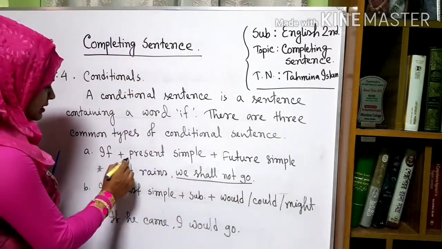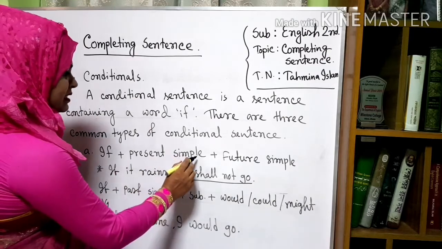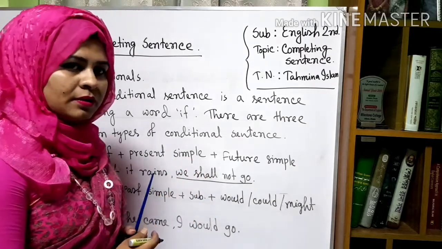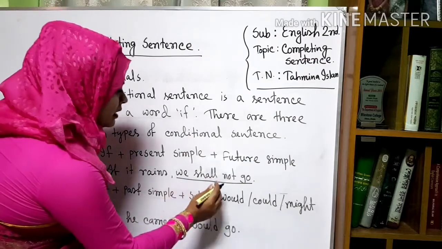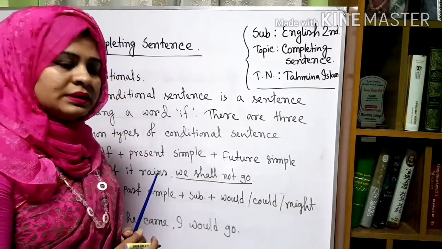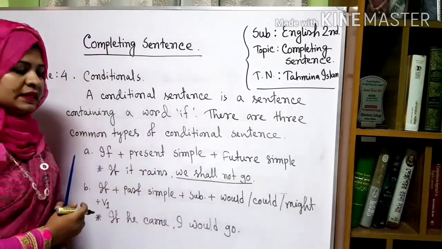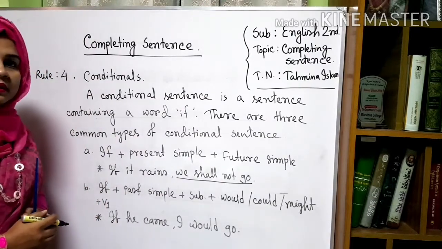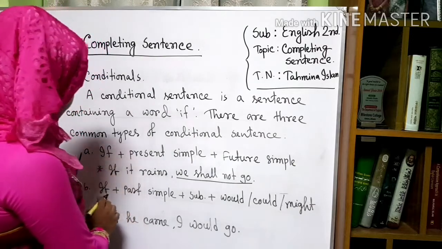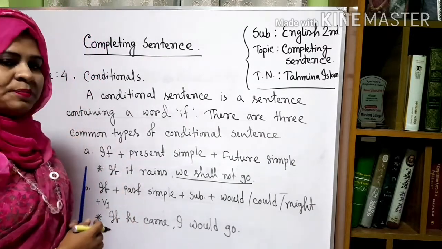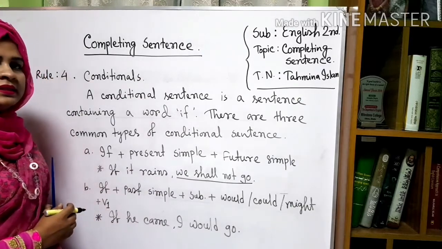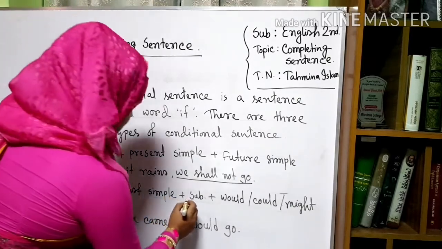"If" there is the present simple sentence and we have to complete the other clause with future simple, and we have to underline the part we have completed. Okay, then the second conditional. Second conditional sentence is if plus past simple plus subject plus would, could, might plus V1.